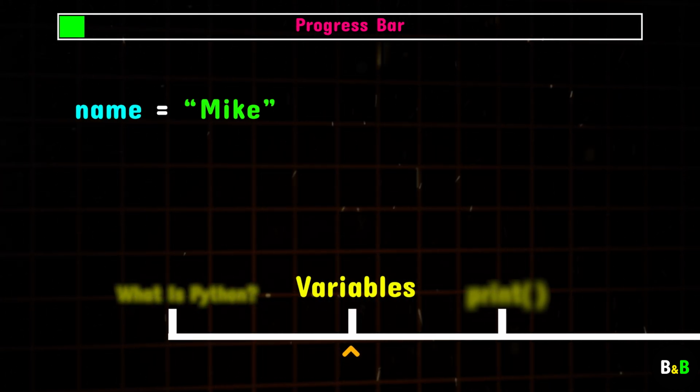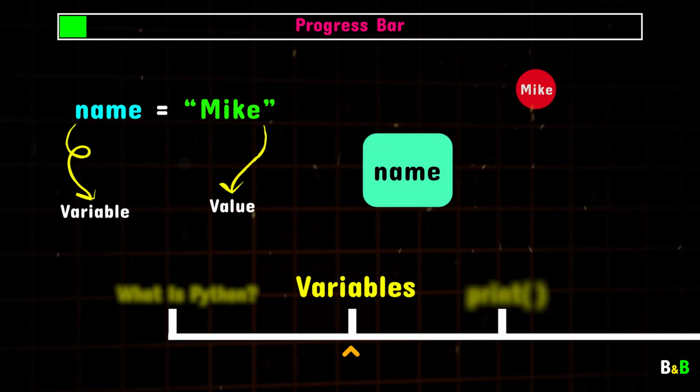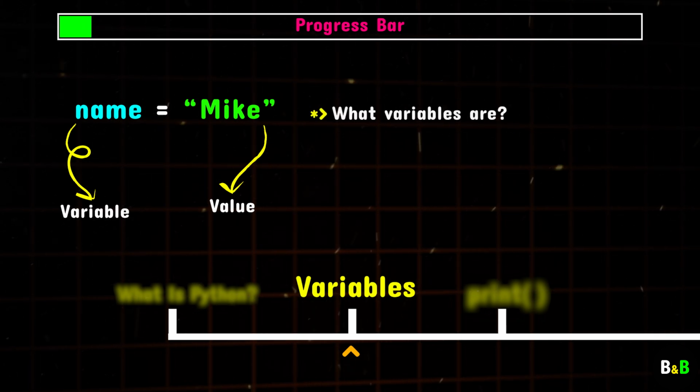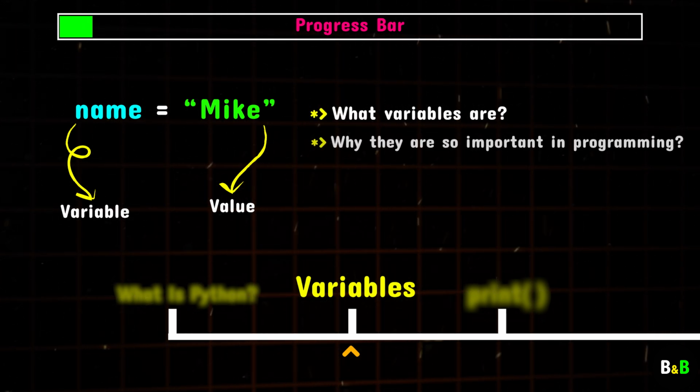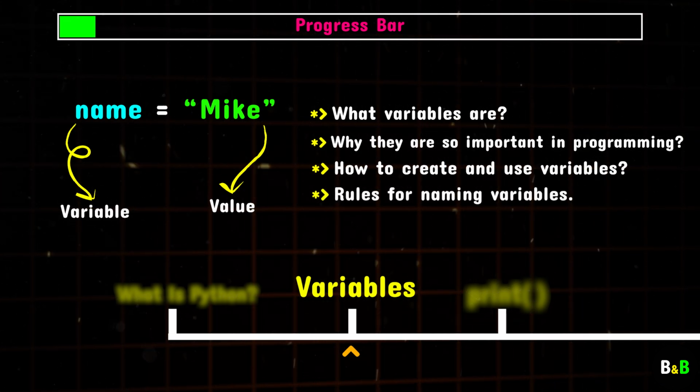Variables are where we'll start because they're the foundation of any program. Think of variables as containers that store data. They allow us to store and manipulate information, which is essential for building programs that actually do something useful. In this section of the roadmap, we'll look at what variables are, why they are so important in programming, how to create and use variables in Python, and finally the rules for naming variables correctly.